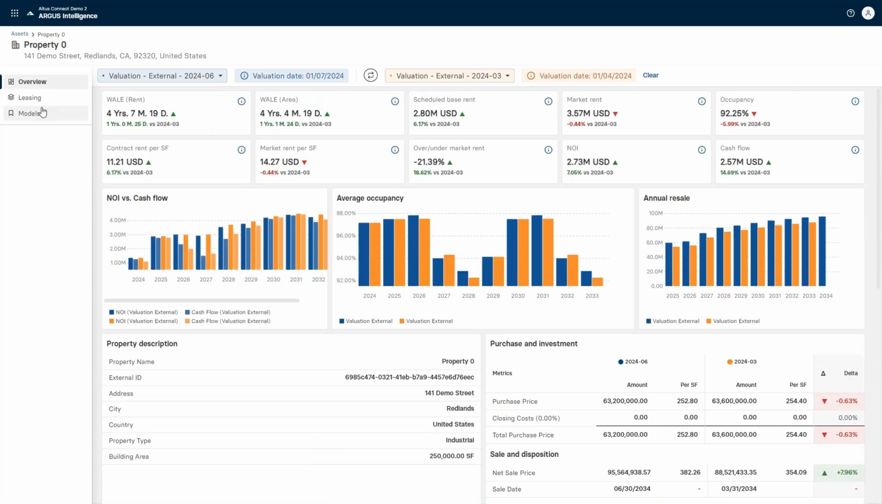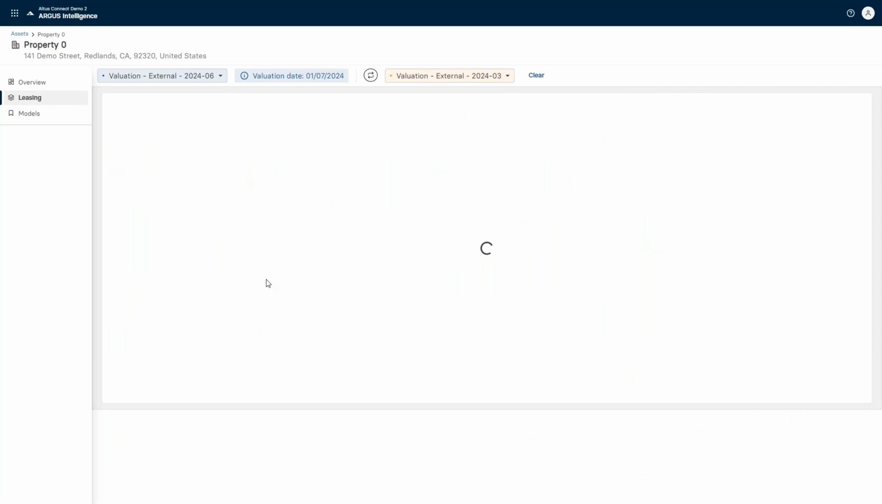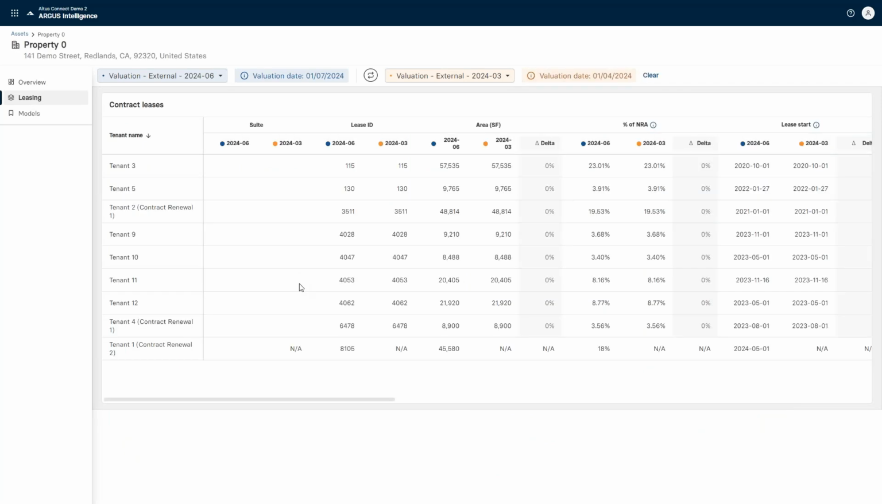If we think about the leasing side, we can also drill into the leasing and see have things changed on that side as well. If we pop into the leasing tab, we can see everything does go into a comparative mode here. Now we can see any new tenants that might have come on. For example, this contract renewal 2 has executed since the previous quarter. It did not exist in Q1, but in Q2, they have actually executed that lease.